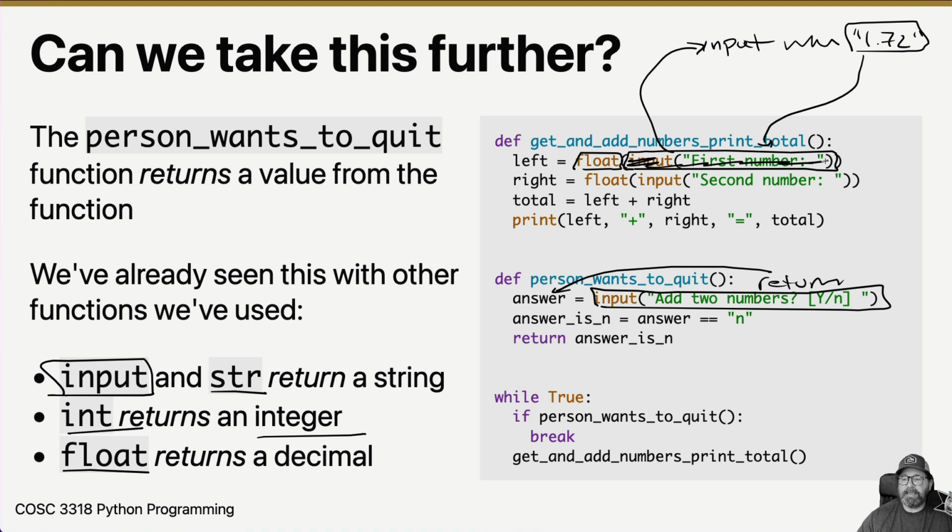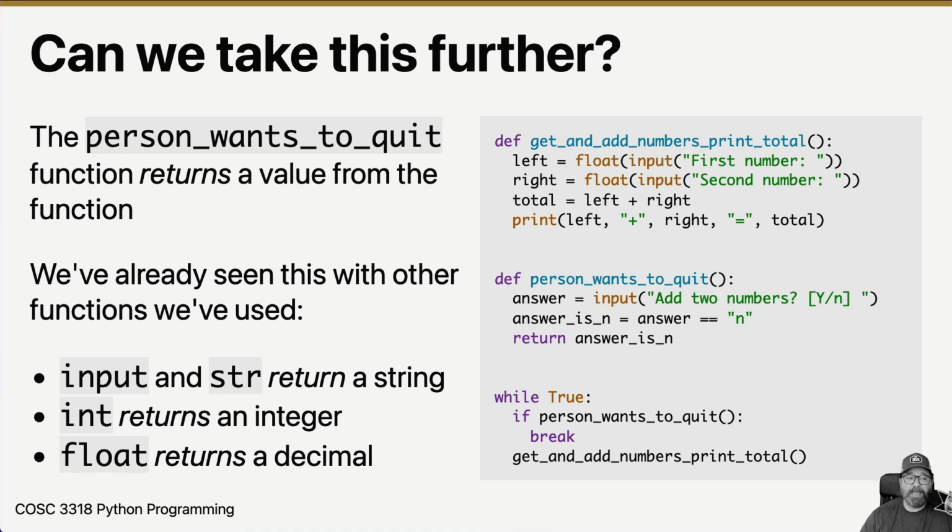It gets returned to the float function. And now we have float and that string 1.72. And what does float do? Float takes this value, does some stuff with it, and then returns the number 1.72. And so this value is the value that's returned by float, and that's the value that gets stored inside left. So this is all about functions.